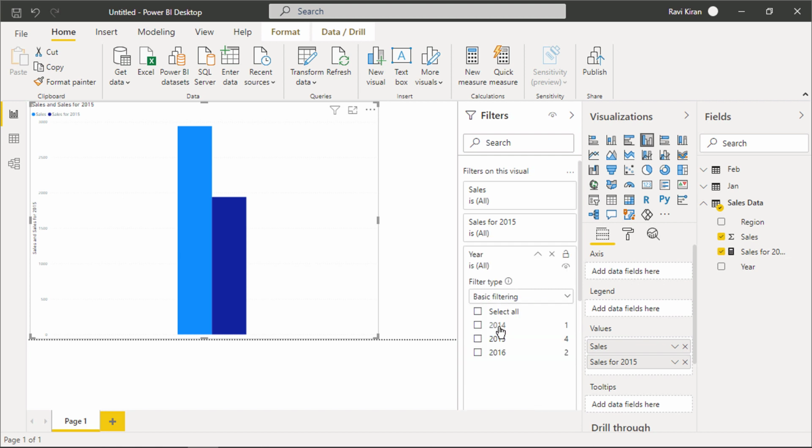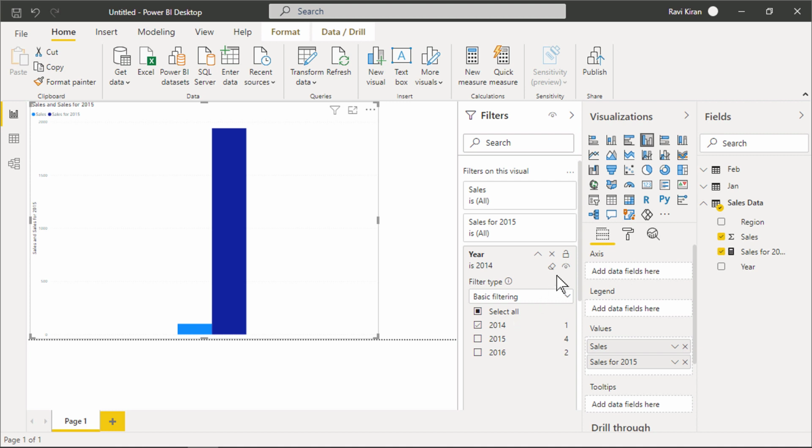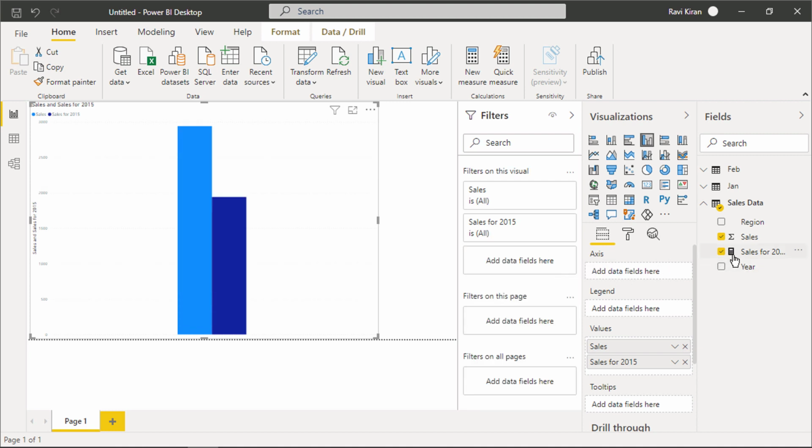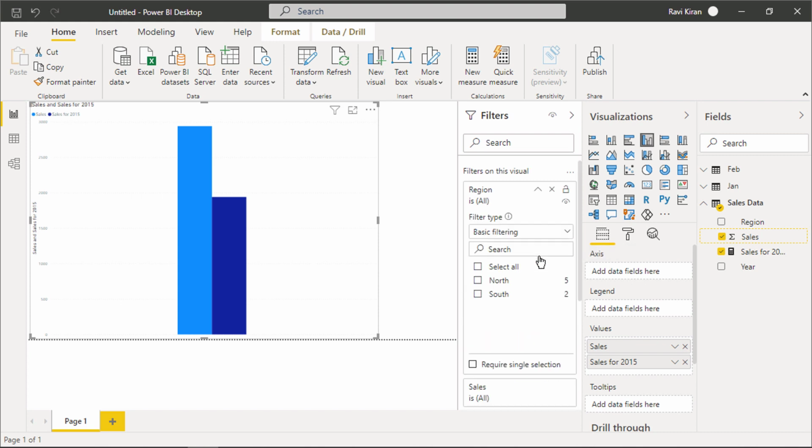If you filter by the year 2014, the total sales value gets filtered, but the sales value for the year 2015, which is created with the CALCULATE function, is untouched. You still see the same value. So this is what I mean when we said that the CALCULATE function can override the context. The CALCULATE function will override any filter defined for the visual. Well, on the other hand, if you apply any other filter, for example region, the filter context will be applied and the measure value will get filtered.